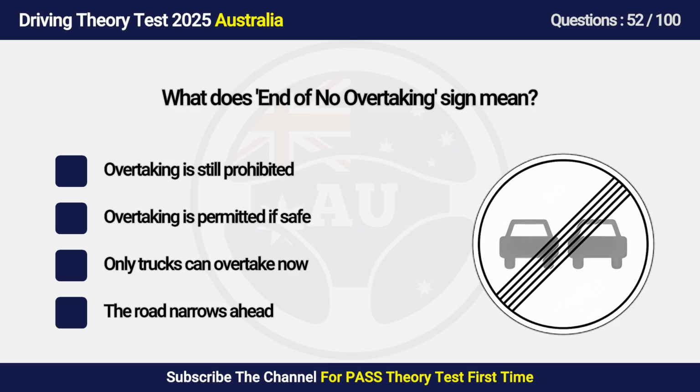A. Overtaking is still prohibited. B. Overtaking is permitted if safe. C. Only trucks can overtake now. D. The road narrows ahead.